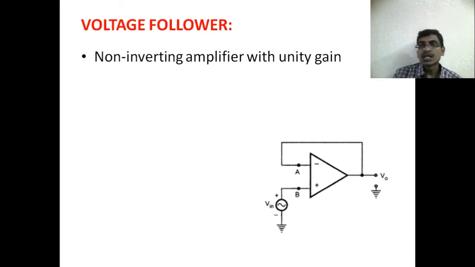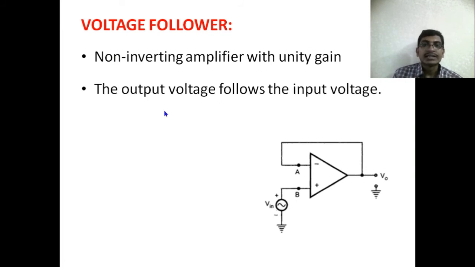So why is it called a voltage follower? It is following the input voltage. The output voltage is following the input voltage. That's why it is called a voltage follower. The output voltage follows the input voltage.